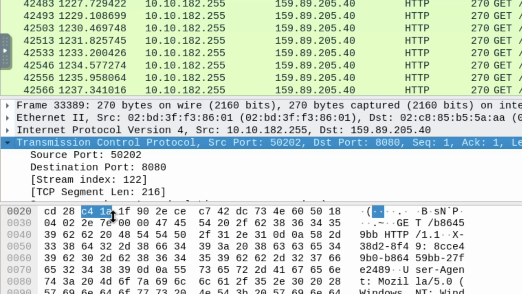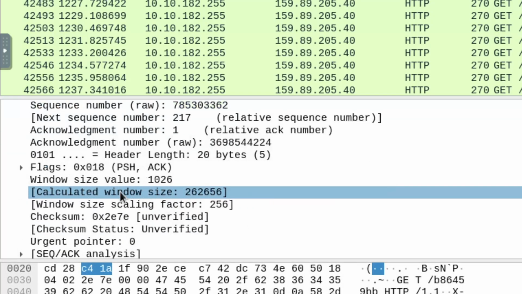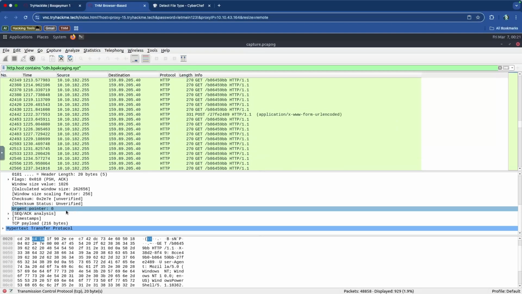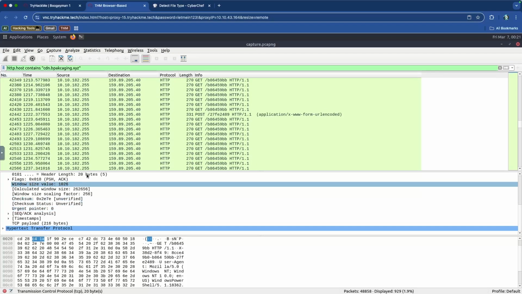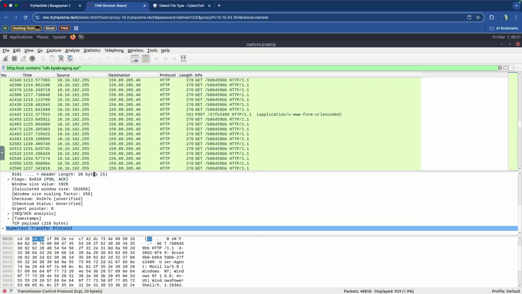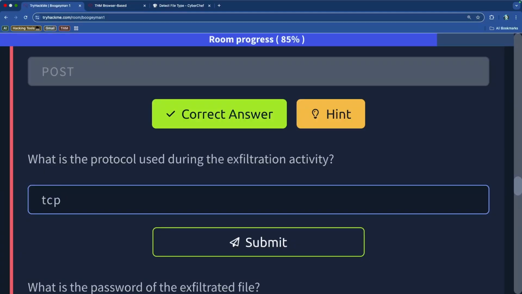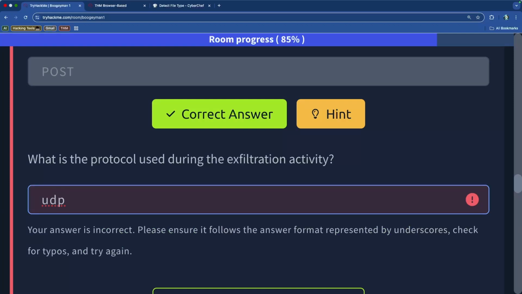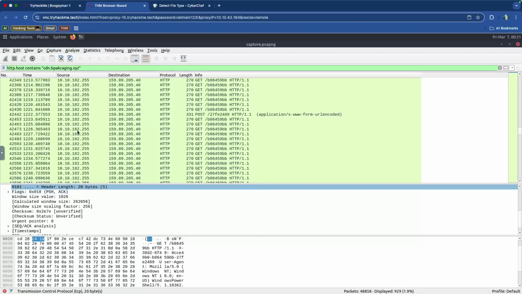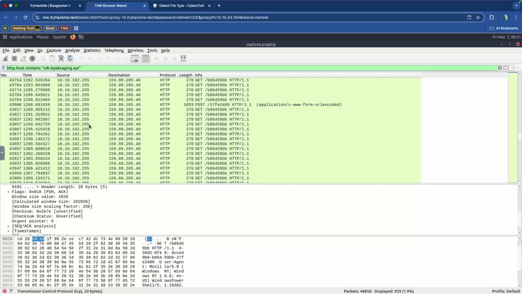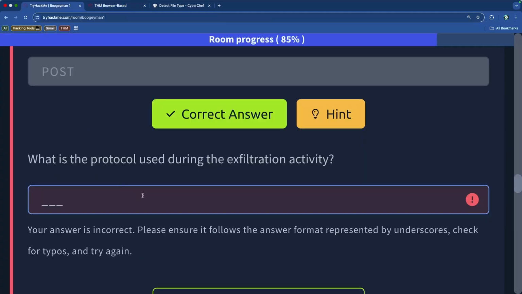And for every single conversation that we have, as far as networking is concerned and understanding what it means for something to have a connection, for the most part, everything is going to be TCP or UDP, basically. If you want to learn more about this, you can go look at the Network Plus playlist that's available. So I would presume that this would be a TCP protocol. And that's interesting, so it's neither TCP nor UDP. I'm very interested to see what the potential answer would be, because that's so silly. So let me see.